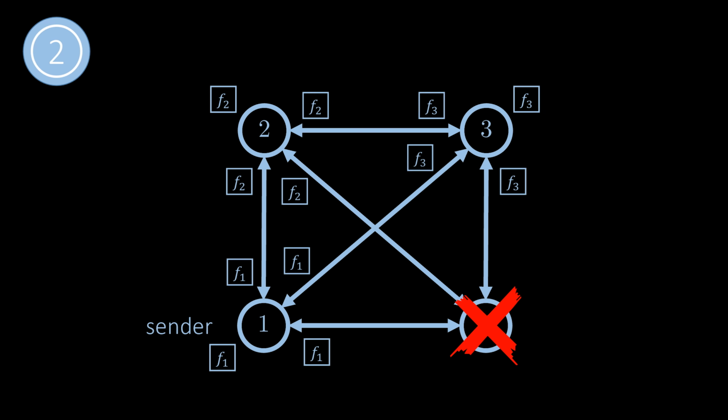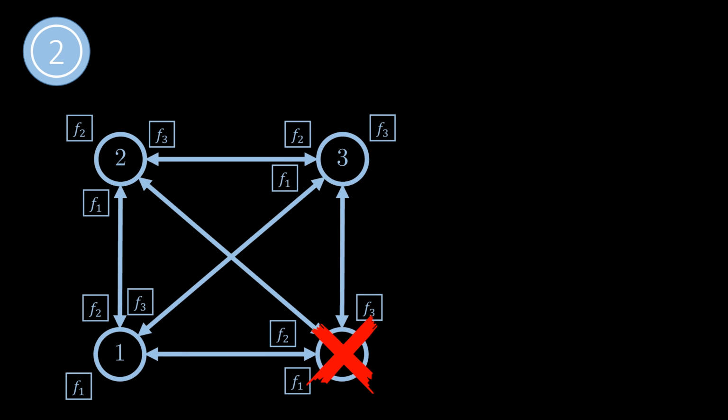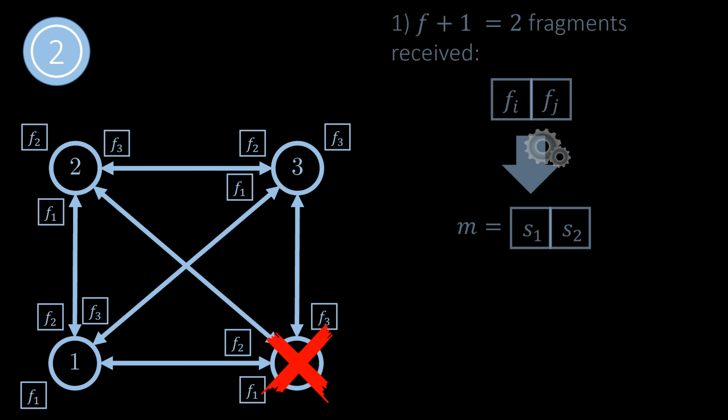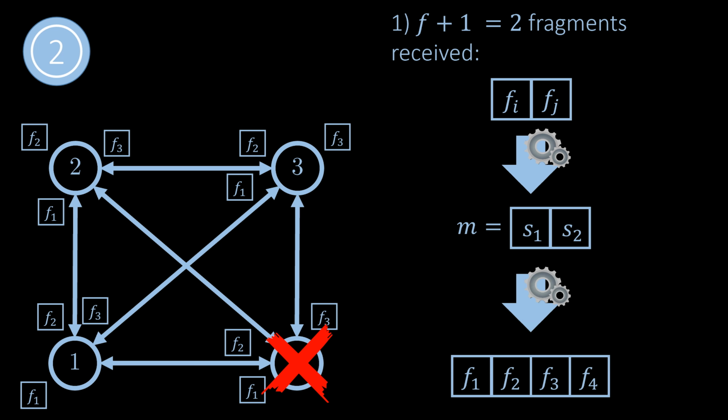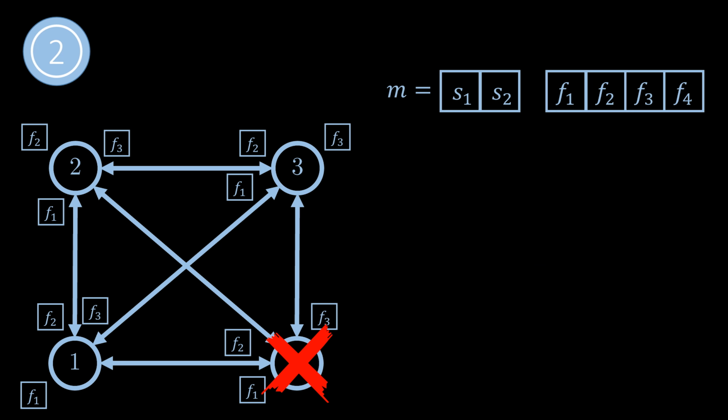In round 2, each node sends the received fragment to all other nodes. The rules of the algorithm are the following. If f+1 fragments are received, which is enough to recover the message, a node decodes the message and then computes all fragments, just like the sender did in the beginning. So, after this step, a node locally stores not only the message m but also all fragments.